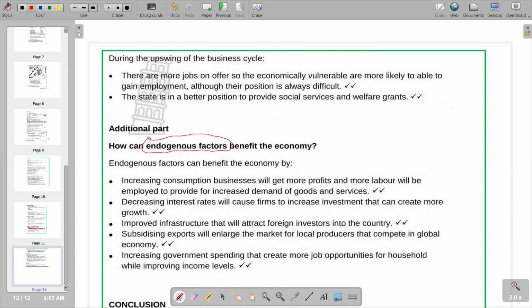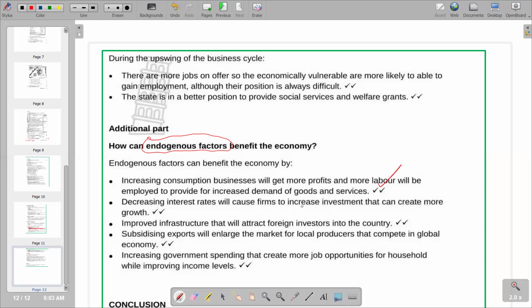So how can these factors benefit the economy? Obviously, when they are benefiting, they should be positive. So, for example, we're talking about consumption. They should be increasing consumption. So basically, endogenous factors can benefit the economy by increasing consumption. Businesses will get more profits and more labor will be employed to provide for increased demand for goods.